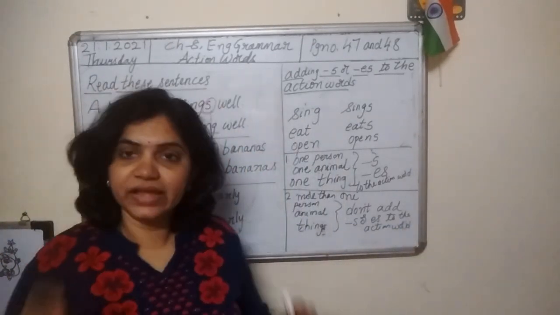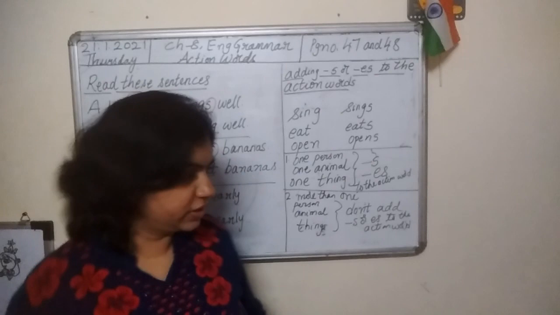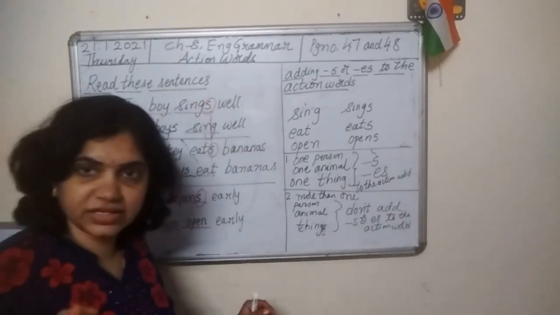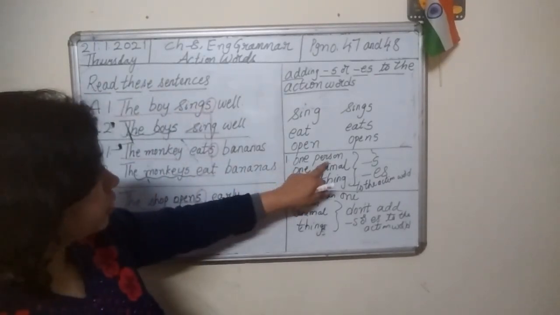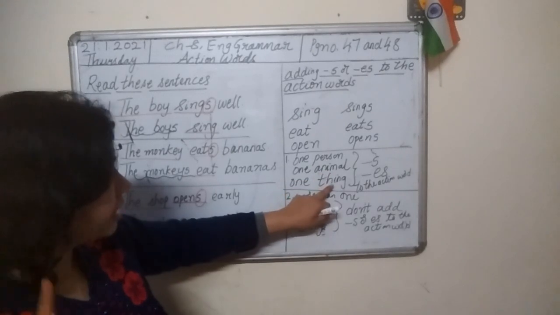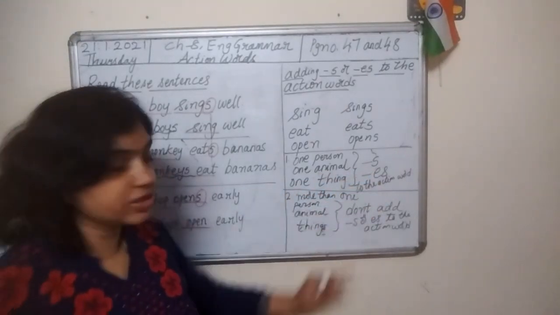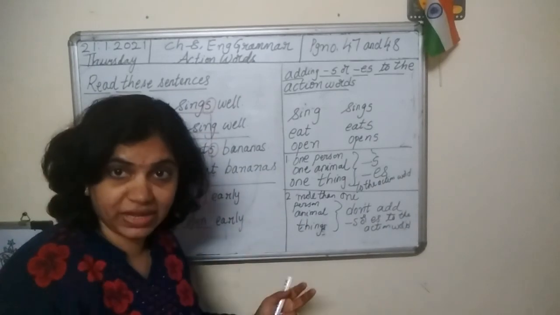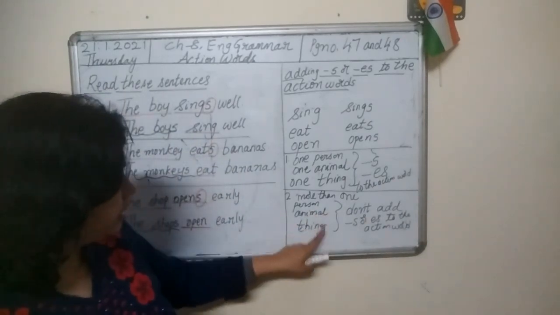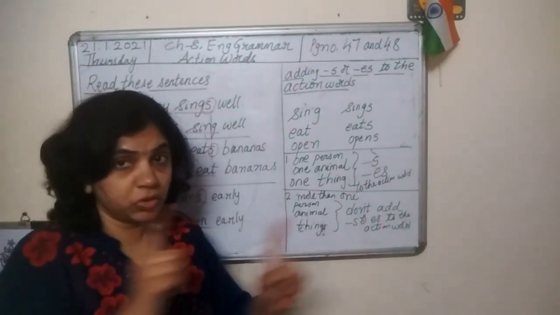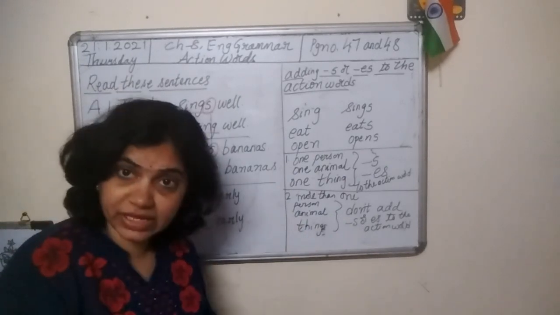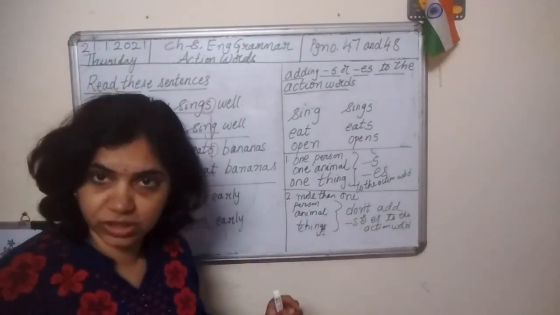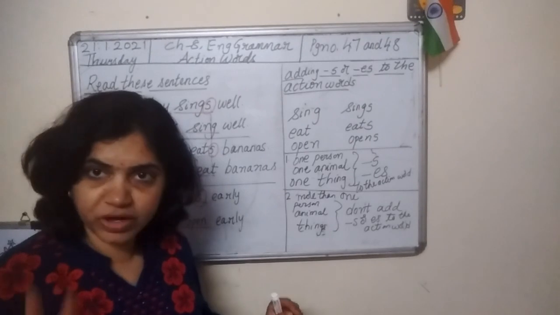Is this clear? When we talk about only one person, one animal, and one thing, we add S or ES to the action word. When we talk about more than one, many persons, animals, or things, then we don't add S or ES to the action word. Clear? These 2 points are clear?